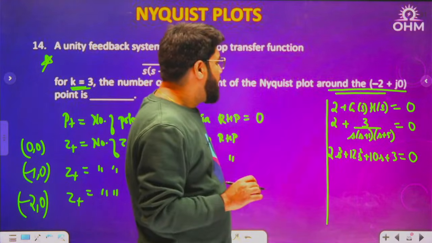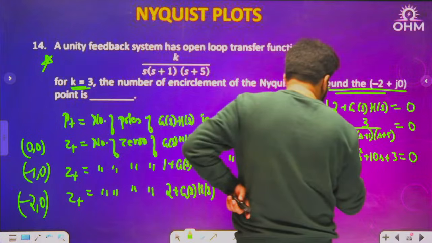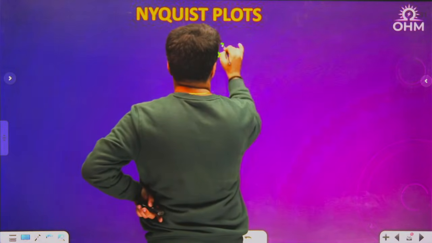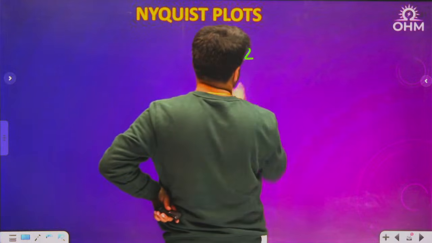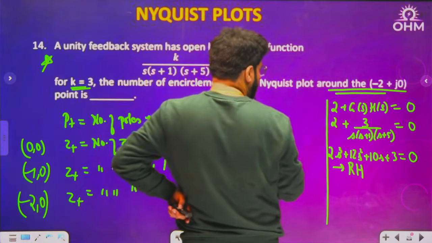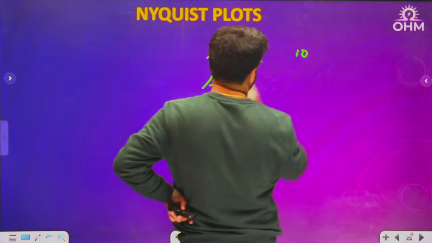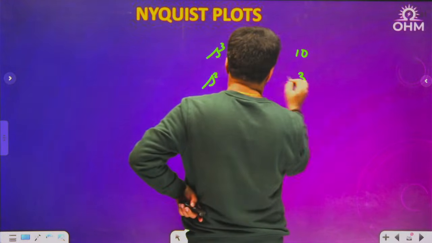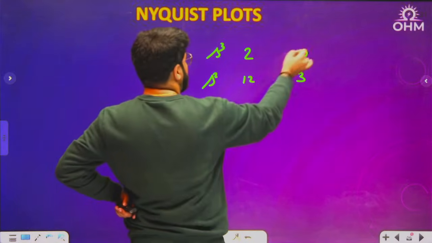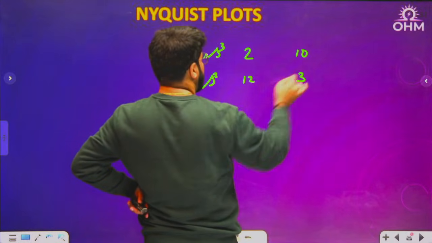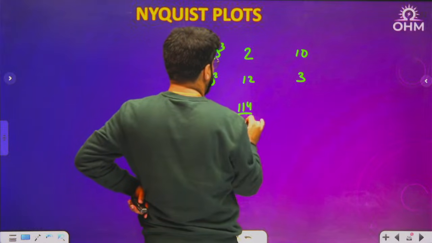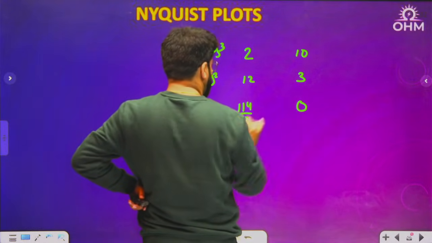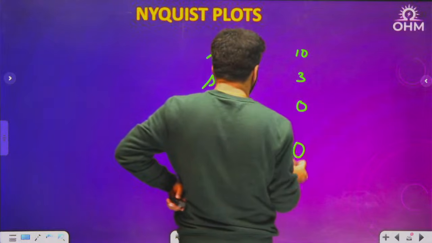Now, because it's a cubic equation, you will have to apply the RH criteria. S cube, S square. The alternate coefficients are 2 and 10, 12 and 3. S power 1: this is 120 minus 6, 114, divided by 12. S power 0: x into 3 by x, this is 3. Okay, no sign change.